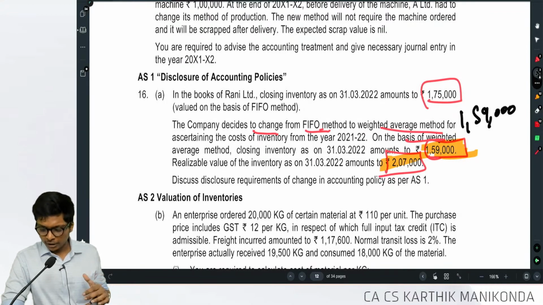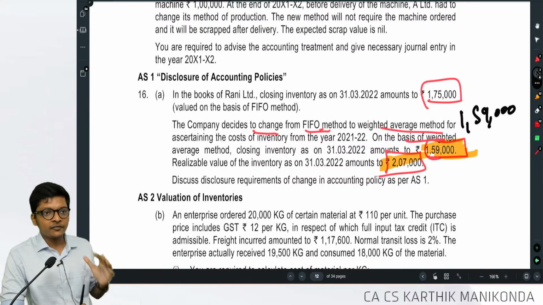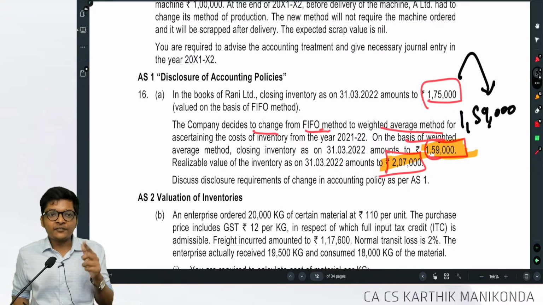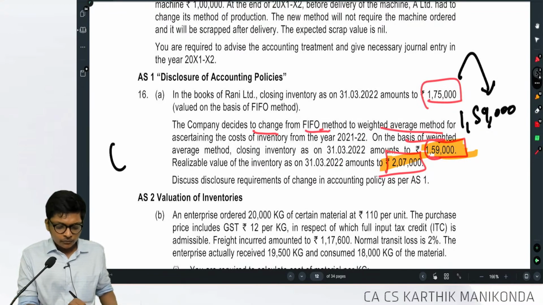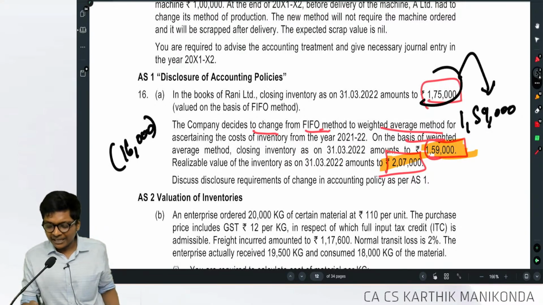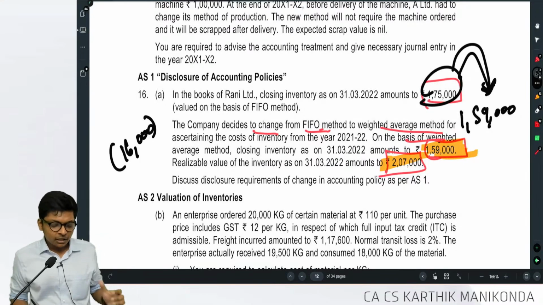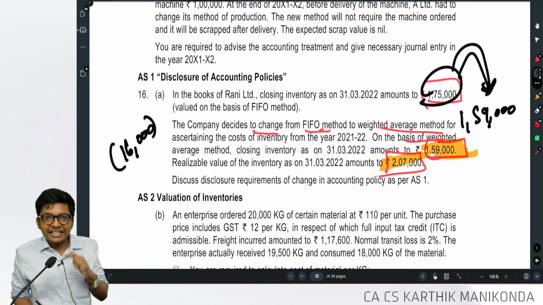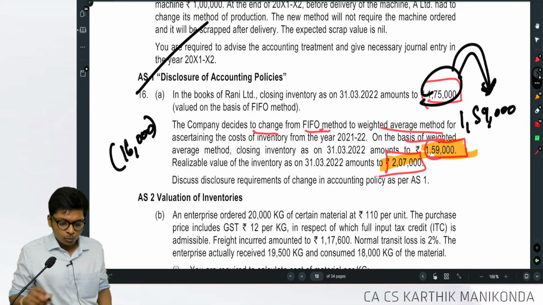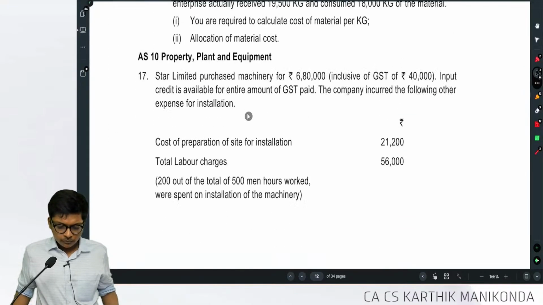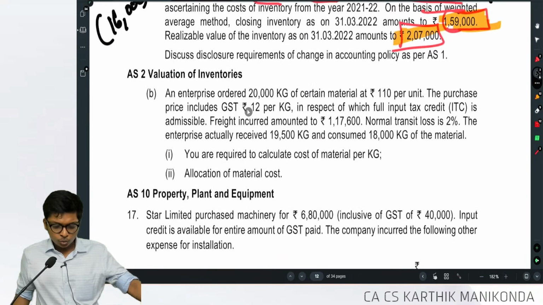1,59,000. Super. I'm recording it at how much, guys? 1,59,000. But now I'm changing from 1,75,000 to 1,59,000. How much reduction in inventory? 16,000. So this full 16,000 is the reduction in profit, because closing stock is reducing from 1,75,000 to 1,59,000. Disclose the impact that because of the change there is a reduction in profit. AS 1 is done. Are you following, guys? Now go to AS 2.